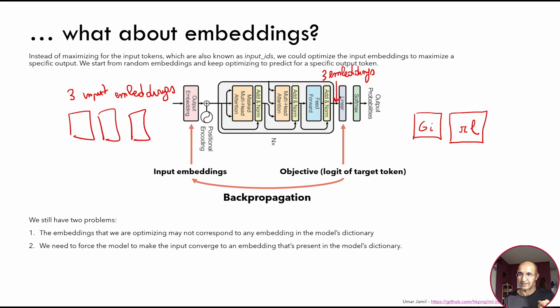So how do we proceed? We take these 3 embeddings and run them through our model. It will produce 3 embeddings as output. Usually when sampling from a language model, we take the last embedding, the last hidden state. The output of a language model is called hidden states.